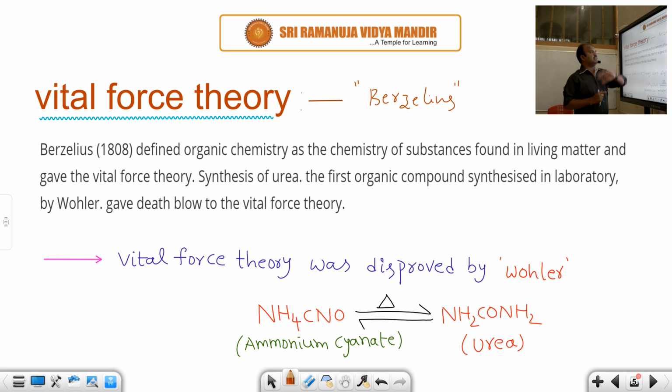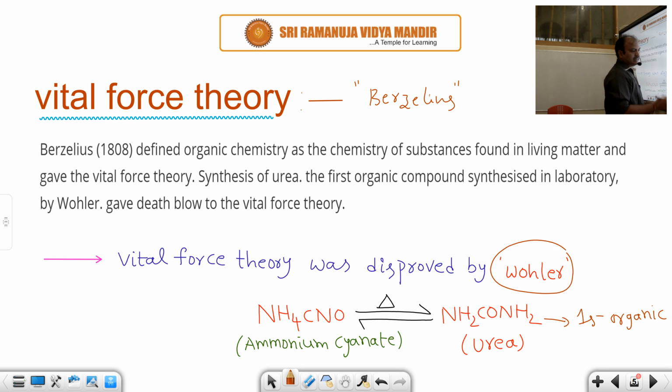Höhler prepared an organic compound for the first time. The first organic compound prepared in the laboratory is urea. Urea is the first organic compound prepared in the laboratory by the scientist. Who is that one? Yes, the scientist name is Höhler.